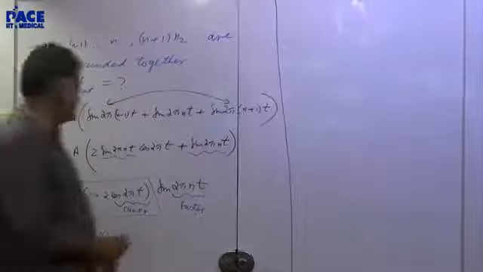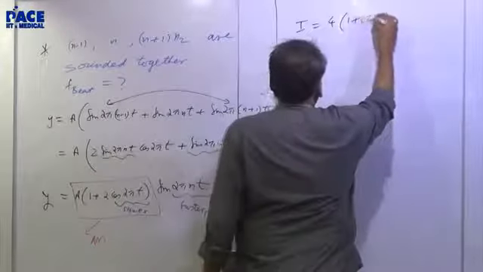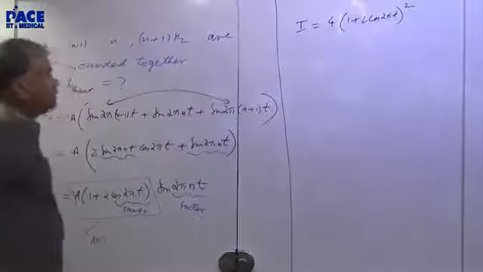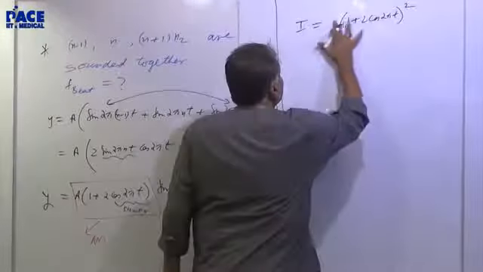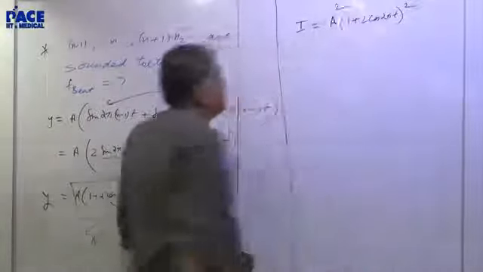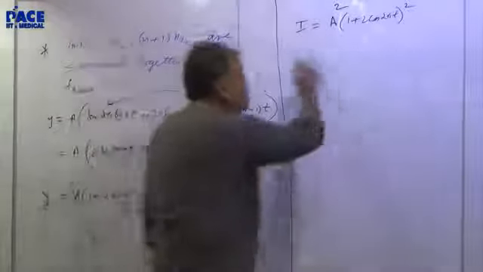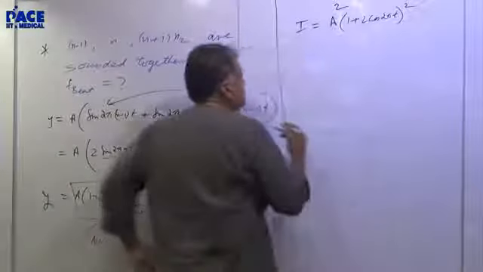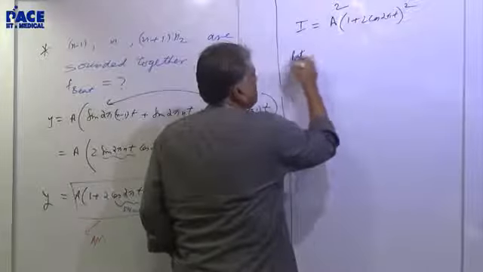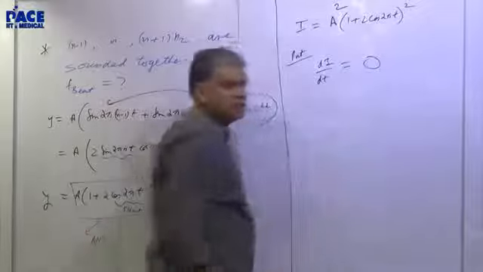So the intensity will be equal to 4a² (1 + 2 cos 2πt) the whole square. I've squared the amplitude modulation. Now, to make the graph, I want to find out where the intensity becomes maximum, minima, etc. So I find the derivative and put it equal to 0.